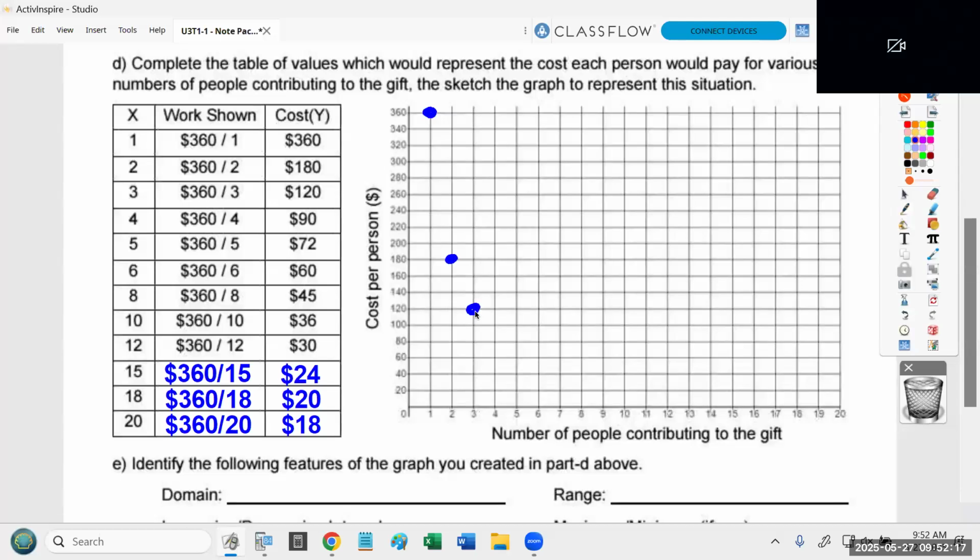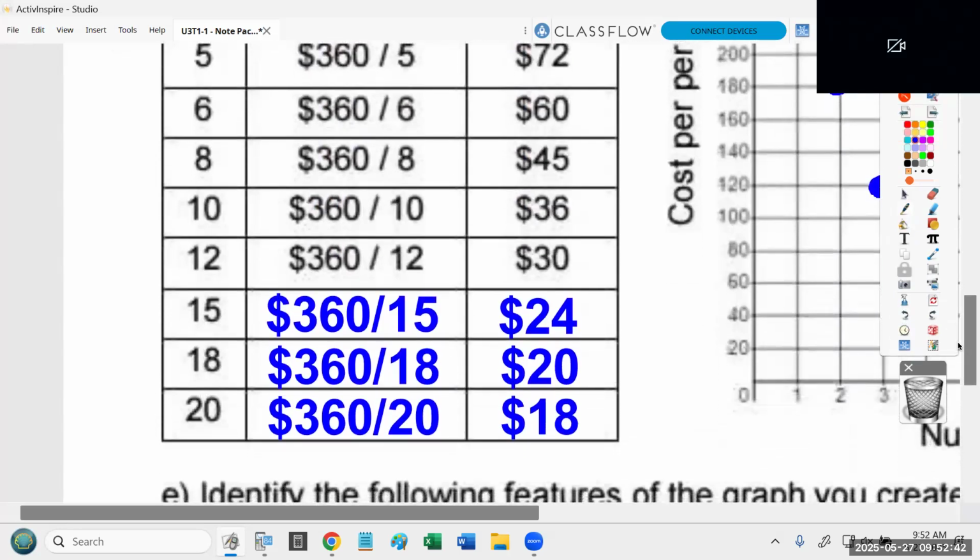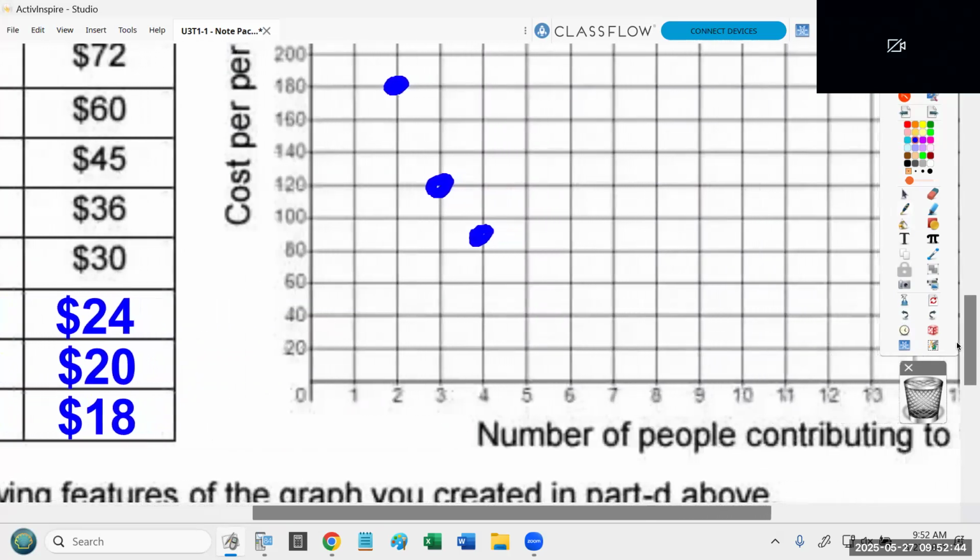The first point that's kind of, just put it in a reasonable spot, doesn't have to be perfect, is 4, 90. Because there is no $90 line. There's a line for 80 and there's a line for 100. And so it's your job to just try to put a point that's somewhere perfectly between 80 and 100. So 4 people, and I'm going to put a point kind of right in between 80 and 100. That represents if there are 4 people, they're each paying 90. Okay, I'm going to zoom in on this a bit more for the remaining points, just so people can see these a little more clearly.